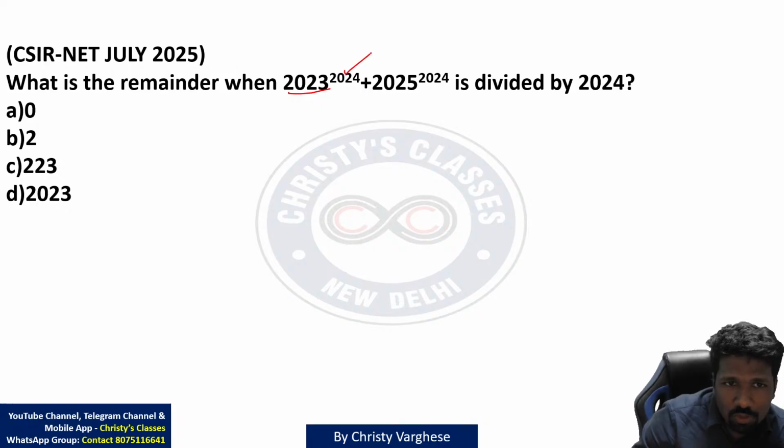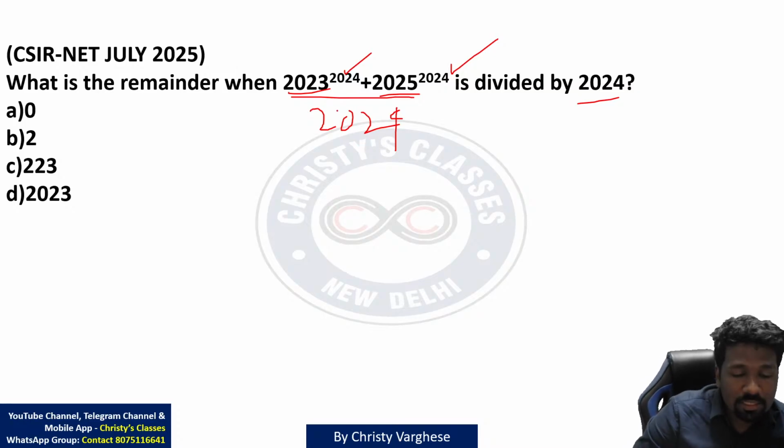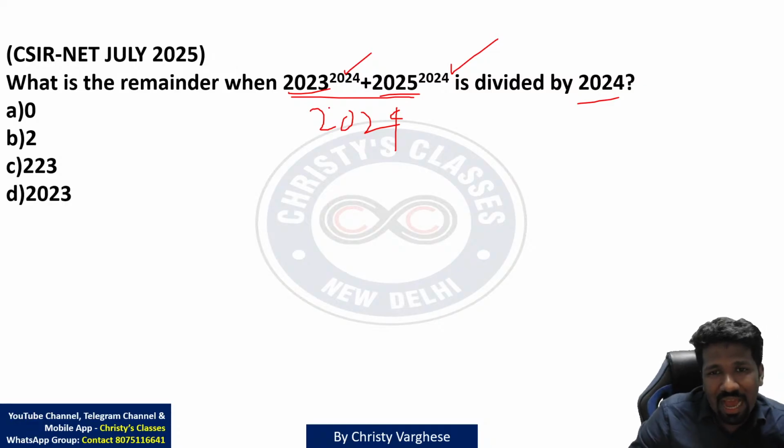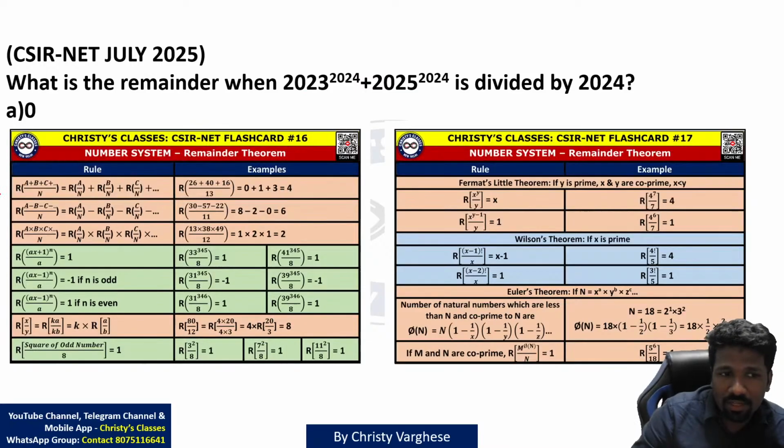2023 raised to 2024, plus 2025 raised to 2024, divided by 2024. So you should first understand this thing, that (a plus b) divided by x, the remainder is the same as the remainder of a by x plus the remainder of b by x. That is called the remainder theorem.